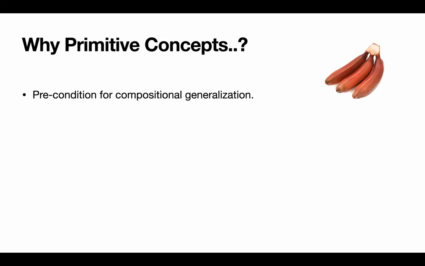First of all, it is one of the preconditions for the model to reach compositional generalization. Just as the example I show here, because I understand color concept red and the general appearance of a banana, I can name this object as red banana correctly, even though I have never seen such an object before. Such understanding of primitive concepts is one of the preconditions for a model to reach compositional generalization.